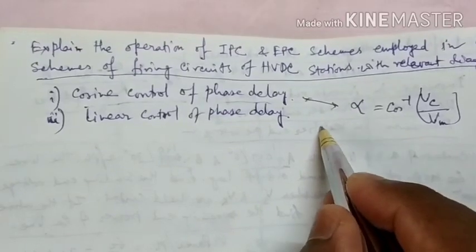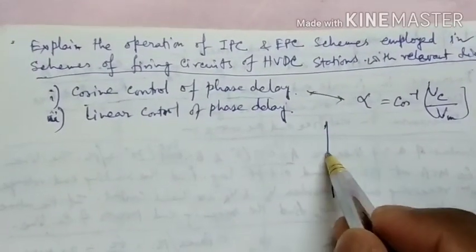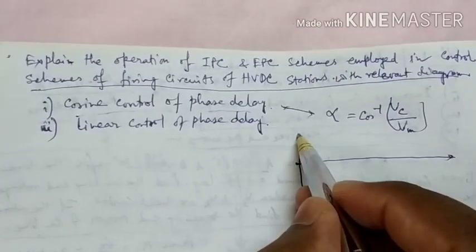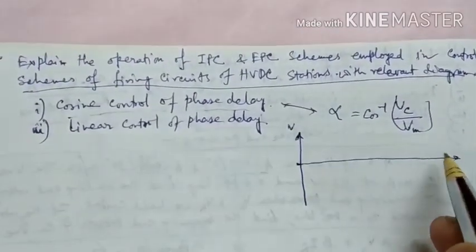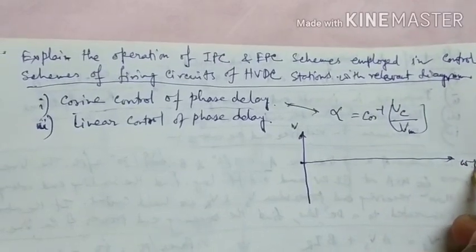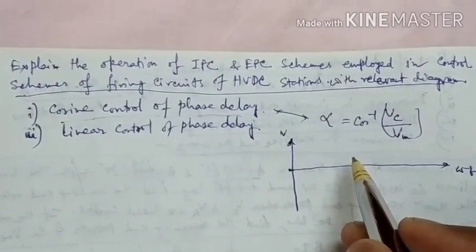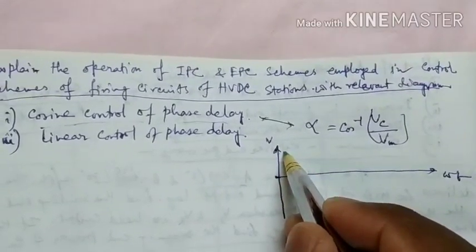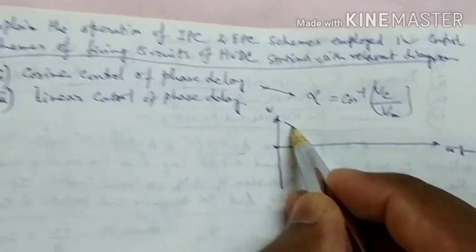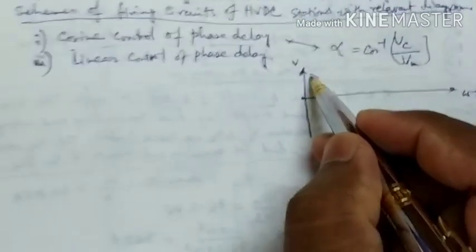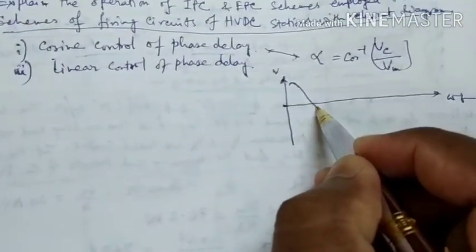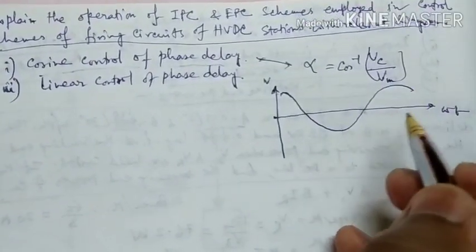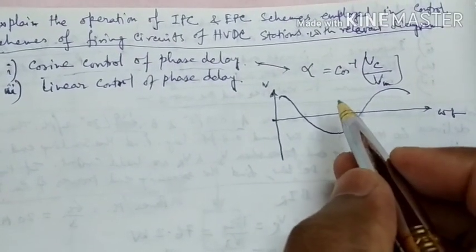So how will that be controlled? If this is V and this is omega t, it will be just like this.